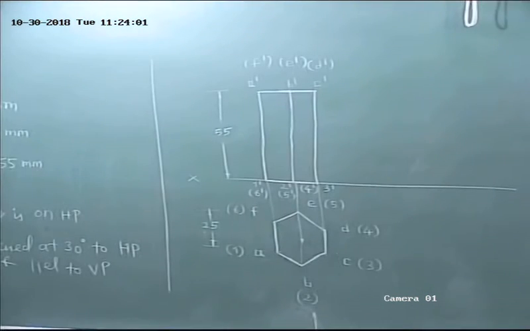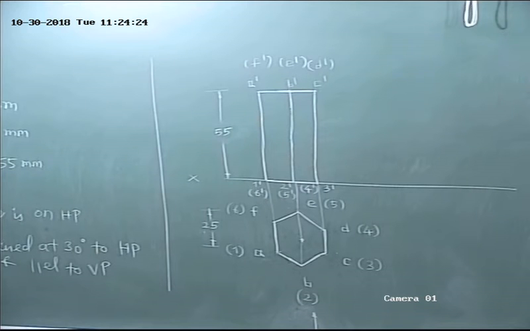What is the side? What is AB? Here one B, here also B. What's the length of this one? 25. What about the other sides? Check it.